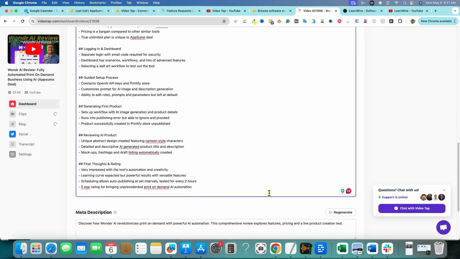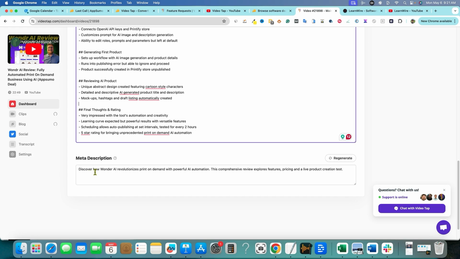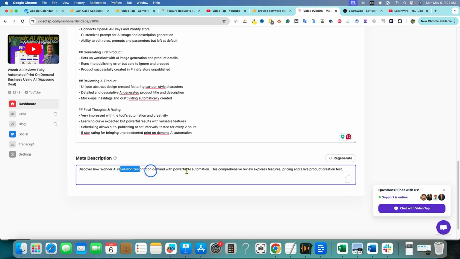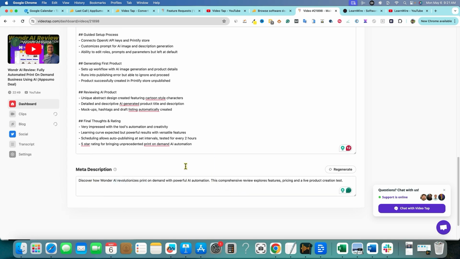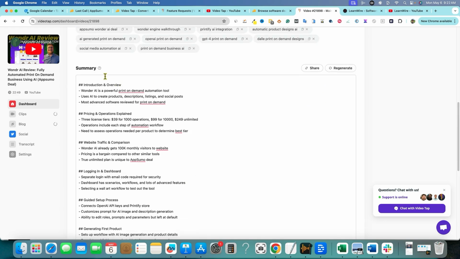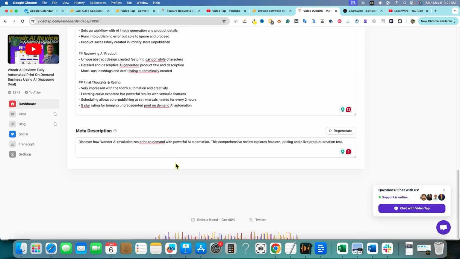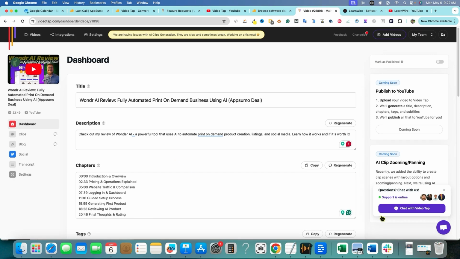And then we'll come back over here and look at the meta description. Discover how Wonder AI revolutionizes. That looks a little long, and then I'm wondering right here, what is this summary? Yeah, it's really just show notes and summary. It's not the blog, because you can see it's creating clips and blog posts for us right now. So that's what that first part looks like. You can mark it as published right there as well. We're going to go back. We'll come back to the videos in a sec.